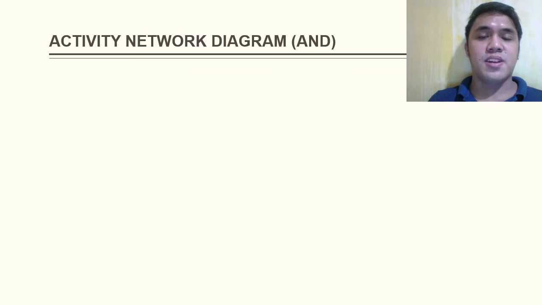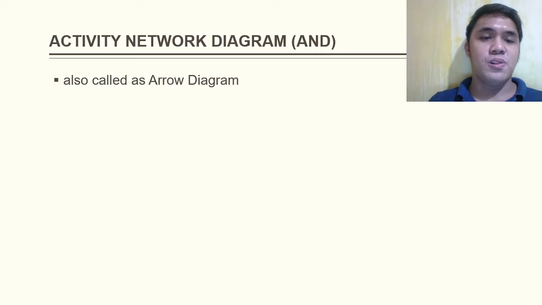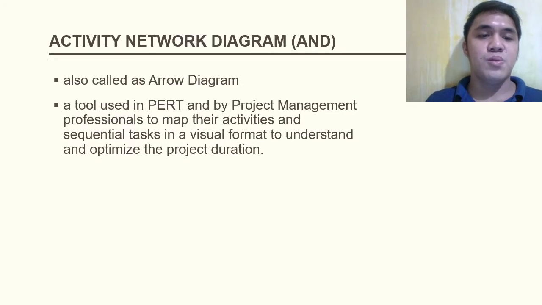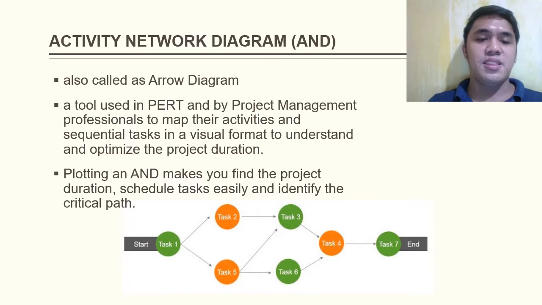Activity Network Diagram, or the AND, also called an arrow diagram, is a tool used in PERT and by project management professionals to map their activities and sequential tasks in a visual format to understand and optimize the project duration. Plotting an AND lets you find the project duration, schedule tasks easily, and identify the critical path. Use this diagram to come up with a schedule of deadlines that are realistic yet make the most of the time you do have.